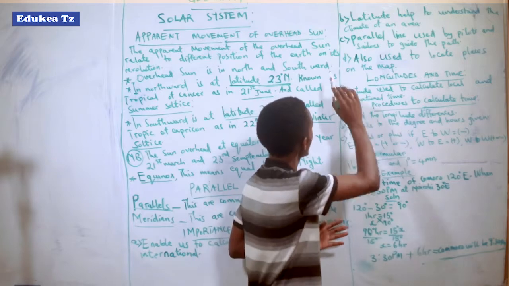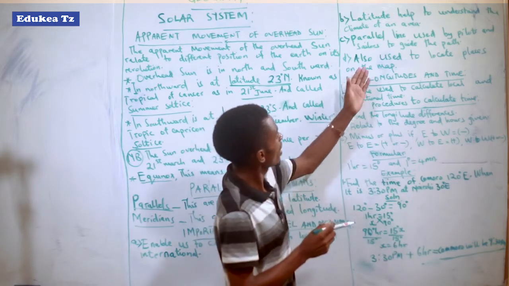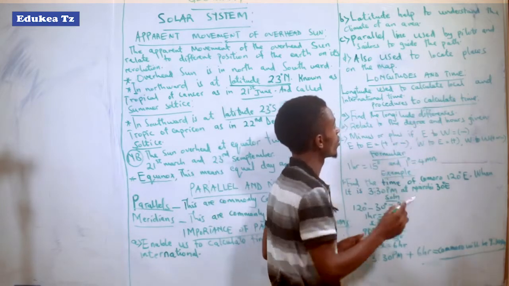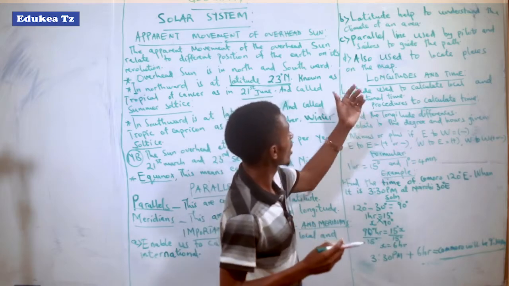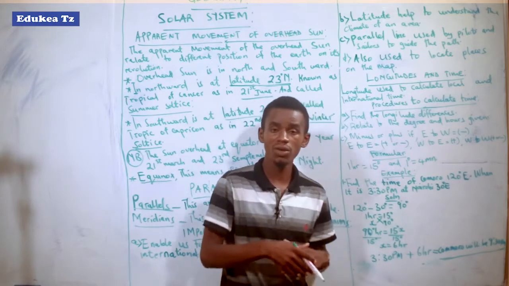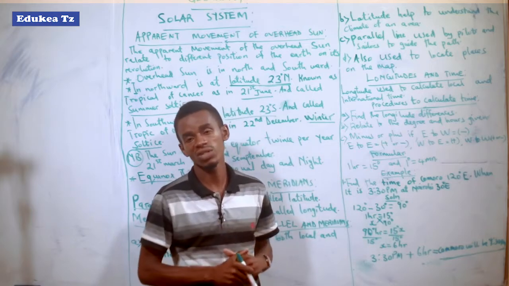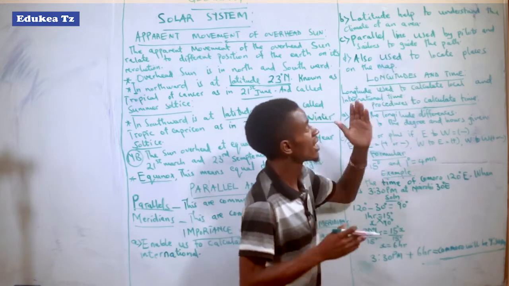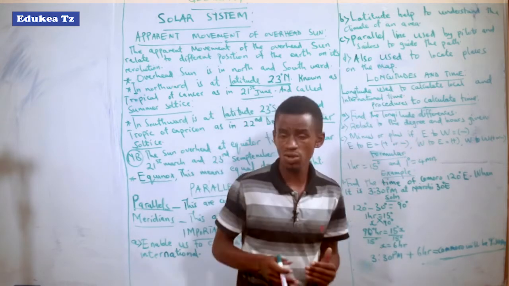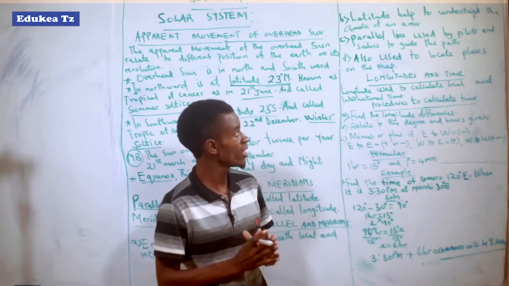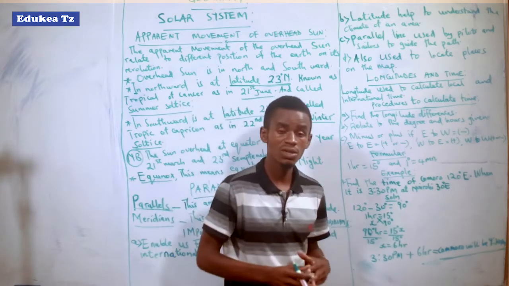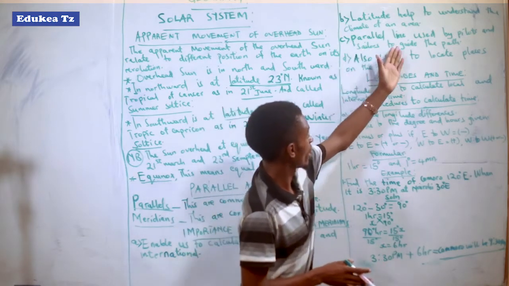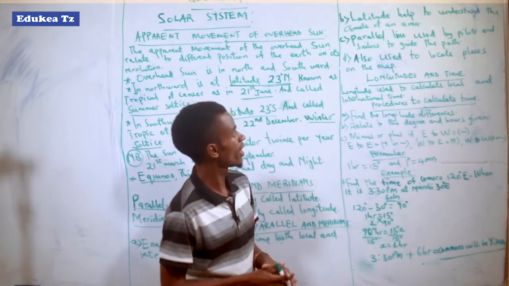Then the third point is that parallel lines are used by pilots and sailors. Those pilots who operate a plane, and sailors who are moving deep in the water, in order to get direction they use parallel lines, which are called latitude. They use latitude in order to reach the needed points, or to move in the way which is needed. So that is the importance of the parallel lines.